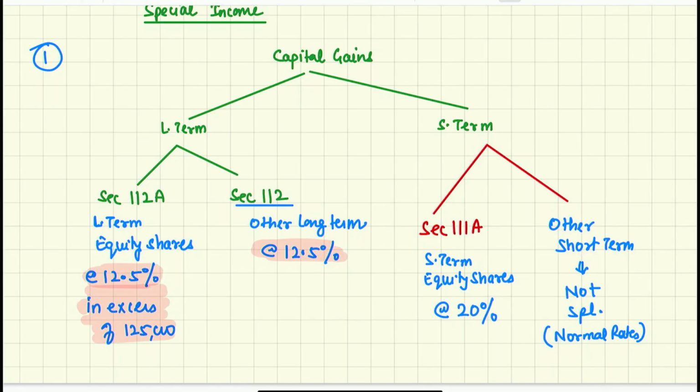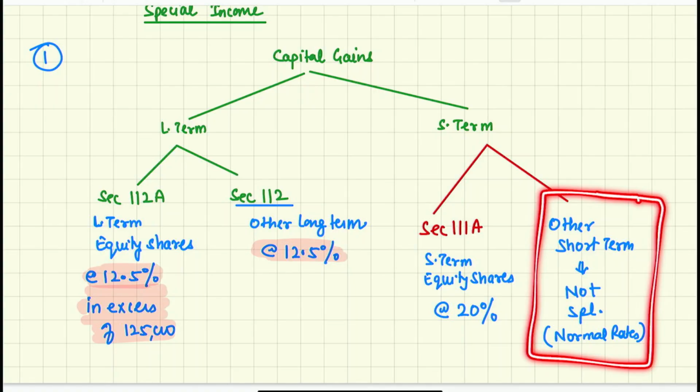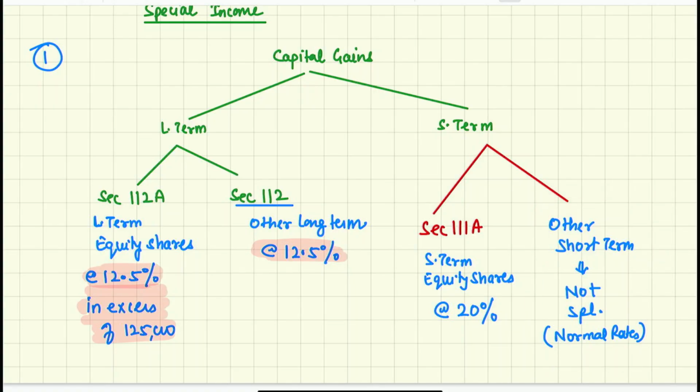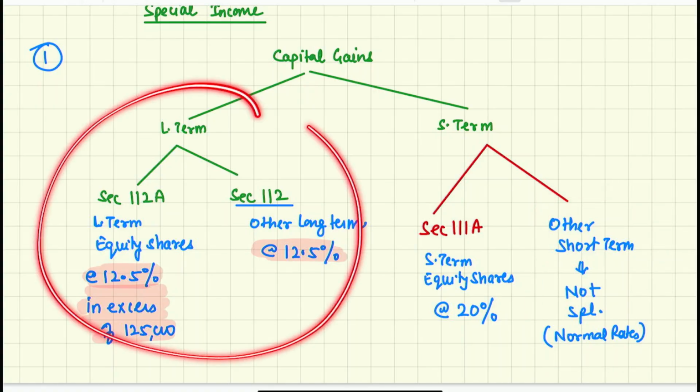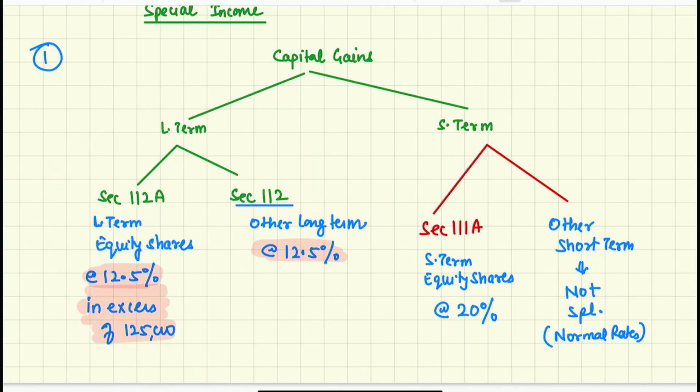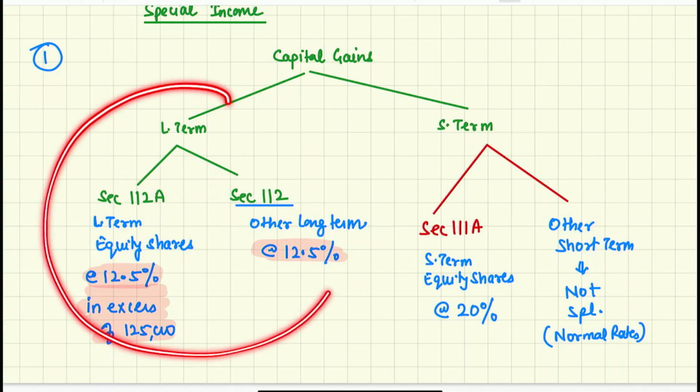So if somebody asks whether capital gain is special income, whether a special rate would be applicable, whether all capital gains are special, you will say no. If I ask whether all long terms are special, whenever I say special, it means special tax rate, please tell me yes or no. Yes.